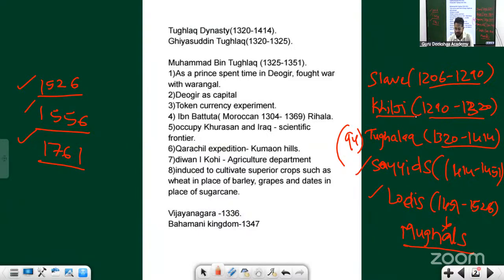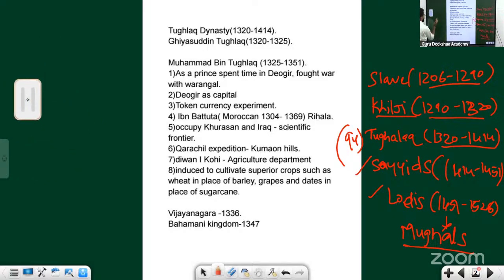What is the Ikta system? We have come across a term called Ikta when we were talking about Iltutmish. What is Ikta system? It is land revenue granted to the people. So these people can in turn give the military service.